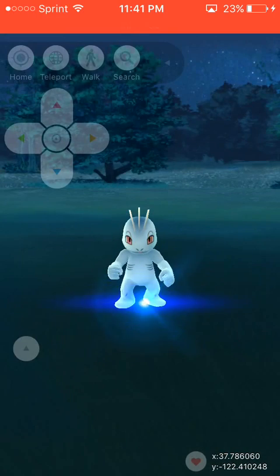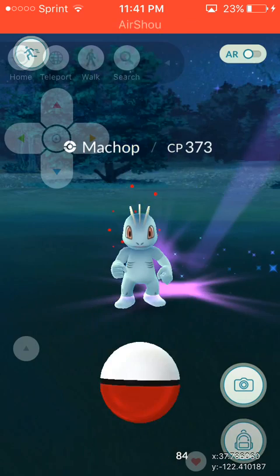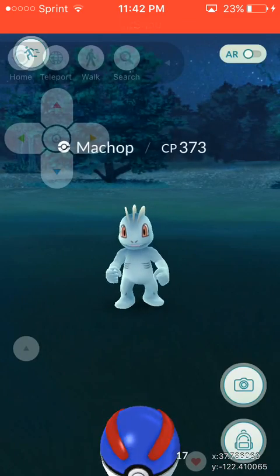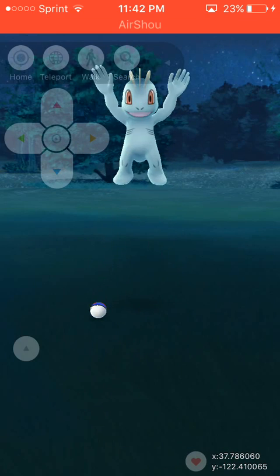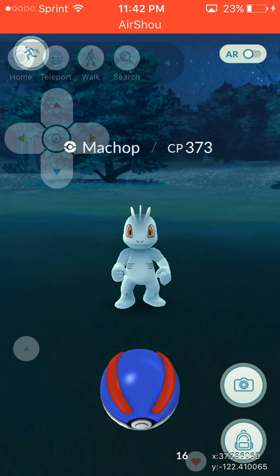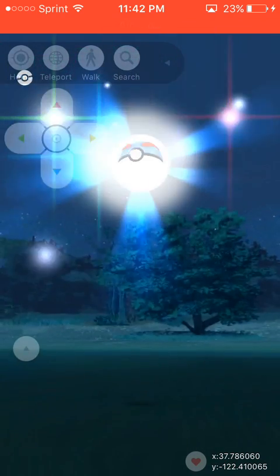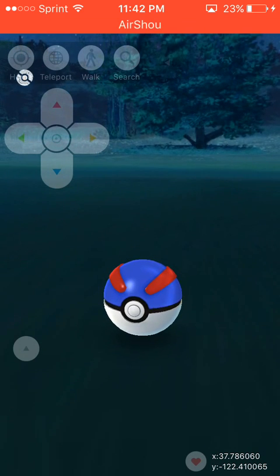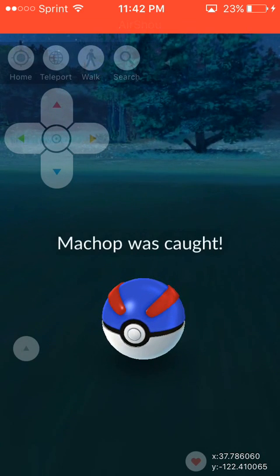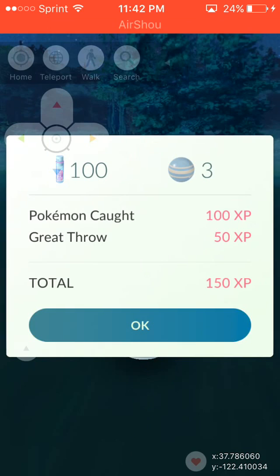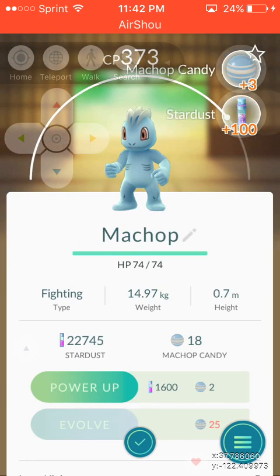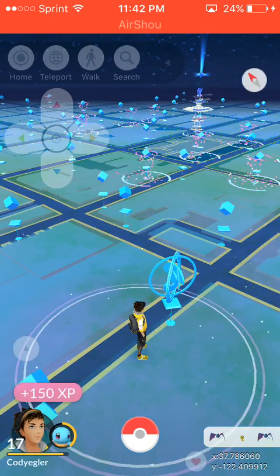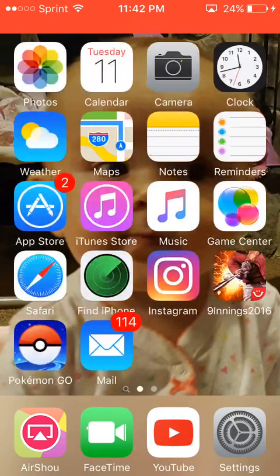I'll give him a Raspberry, and I will give him a Great Ball. And crap, that was terrible. And it's right. Okay, that was a great throw. And let's see if I get him. I probably will. Gotcha. Machop was caught. Great throw. Okay, 373 Machop. Okay, we also saw 373 Machop.